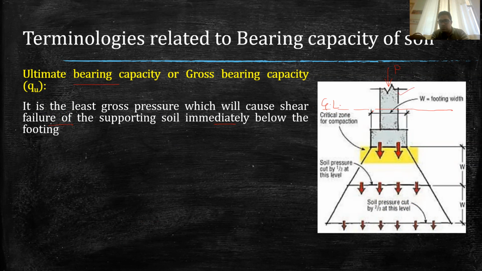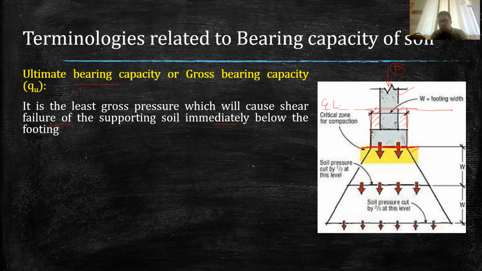Similarly, the load of the foundation from the ground level up to this will also be supported on this soil. So the total load is P and the self weight of the foundation. Similarly, this portion will be filled with soil, so the weight of the soil will also cause pressure on this soil at this level.